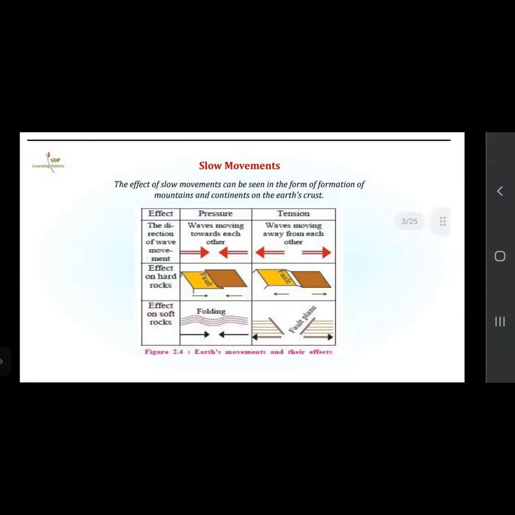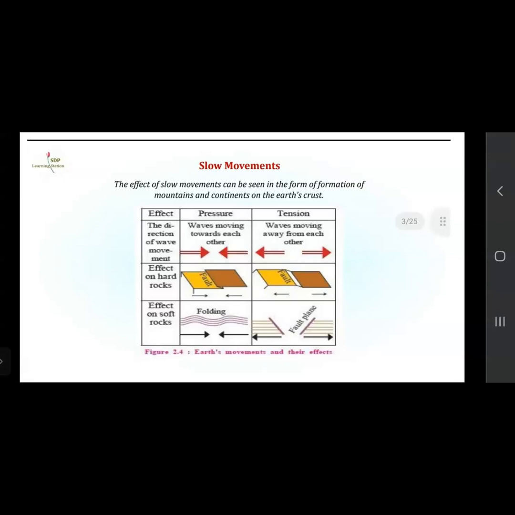See the effect of the direction of the waves' movement. When the waves are moving towards each other, pressure is created, as you can see in the diagram. When the waves are moving away from each other, tensions are created.